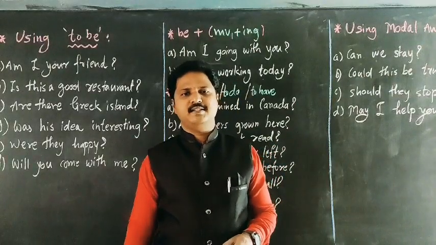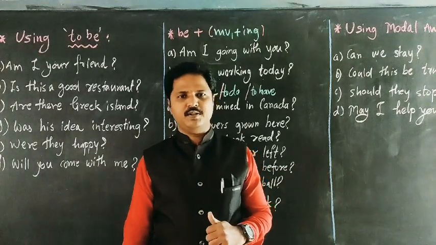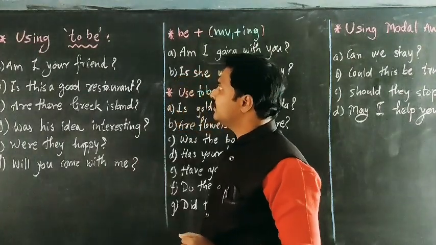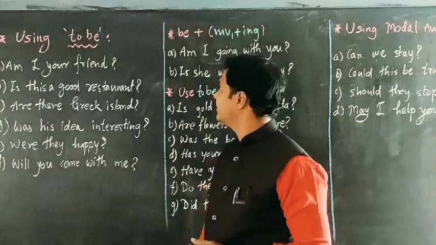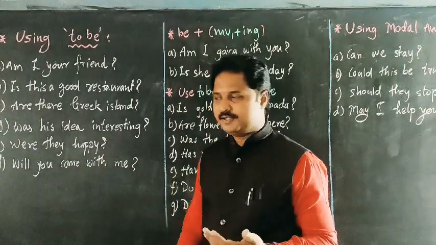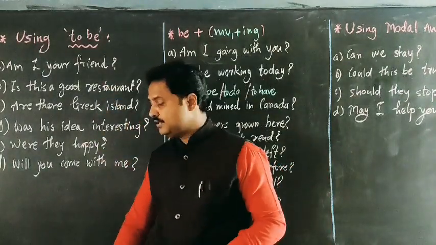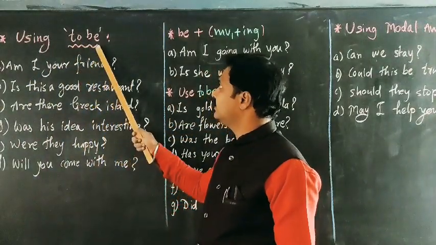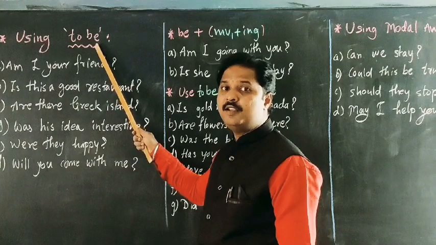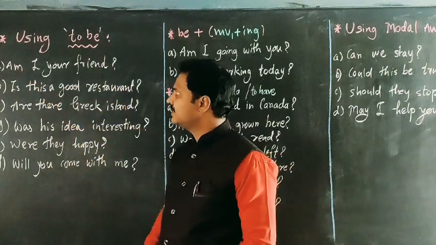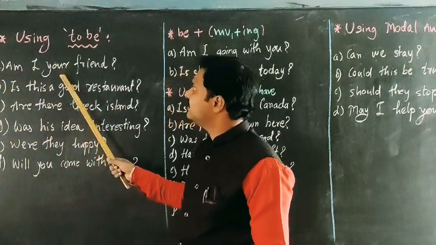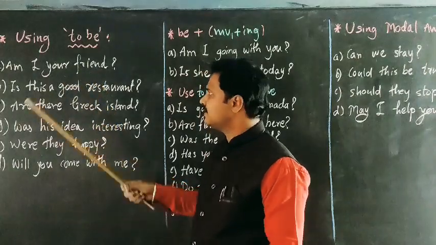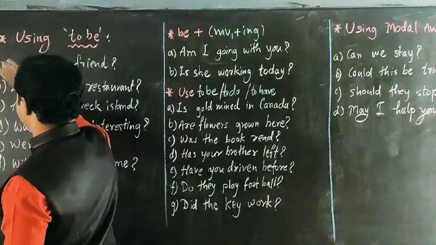In verbal sentences, we have seen some examples before. Now see some examples using to be, then other examples here. The first one, using to be in this sense: am, is, was, were, shall be, will be. The first example is: Am I your friend? Am I your friend starts with the word am.